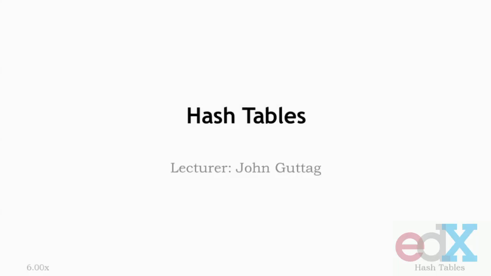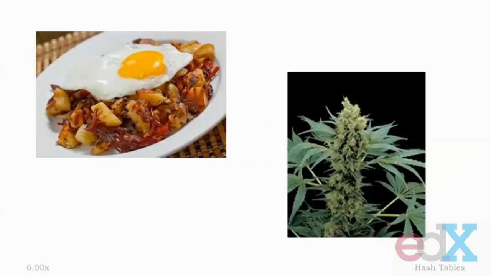Hello again. Last time we introduced the notion of probability. Now I want to look at an example of applied probability called hashing. The word hash has different connotations to different people. Those of us who like to eat might think of corned beef hash. I'm told that others think of this plant, but I have no idea what it is.